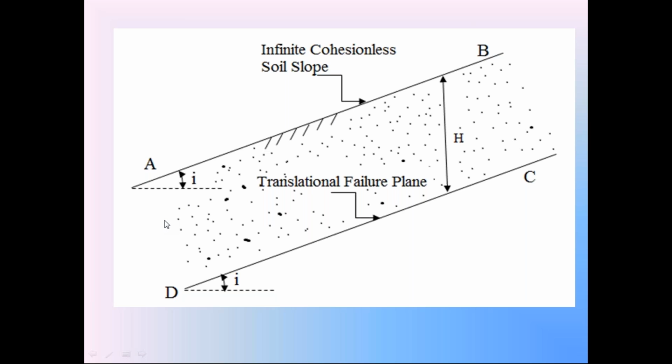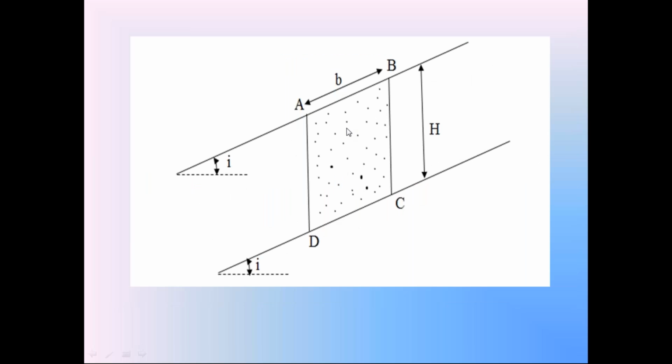Now we are going to discuss what is the factor of safety equation of this infinite cohesionless soil slope when this soil is in totally dry condition. To derive the equation of factor of safety between the soil surface AB and the failure surface CD, we consider the small soil prism. Last class I explained, we consider the small soil prism between the soil slope AB and the failure surface CD. This is the soil prism.